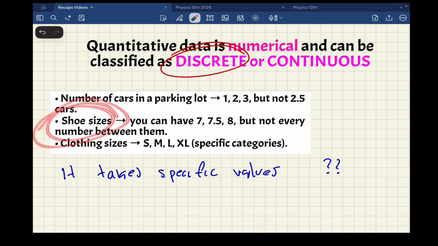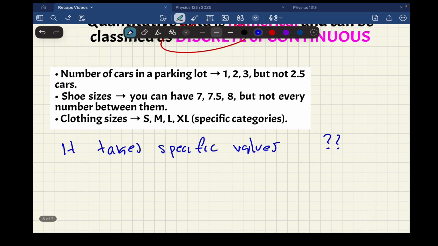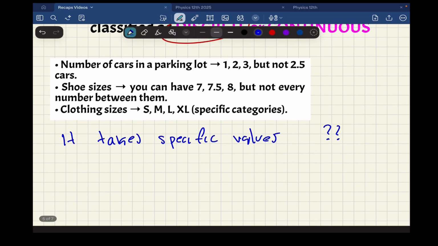Shoe sizes is a little bit tricky. Here in Mexico, or wherever you are, when we are going to buy shoes, we have, for example, 20 centimeters, 20.5 centimeters, 21 centimeters, and so on. So in this case, we have decimals.